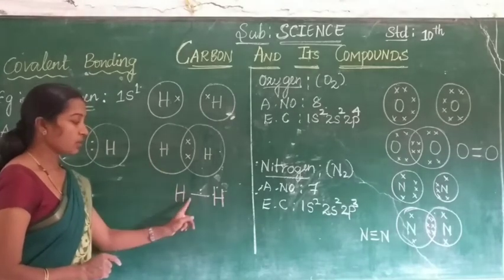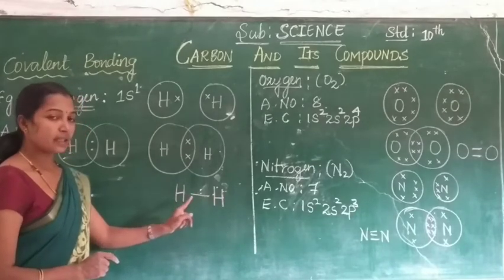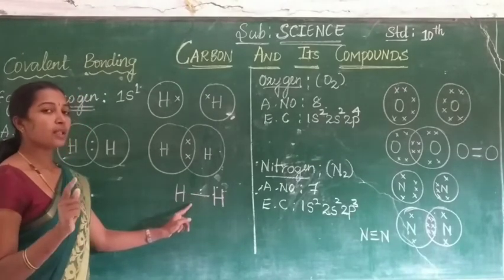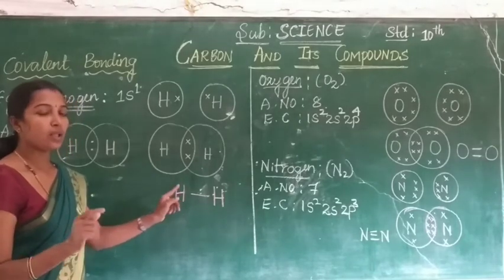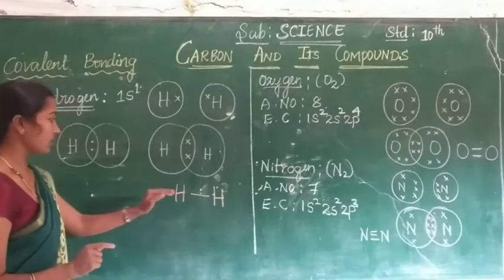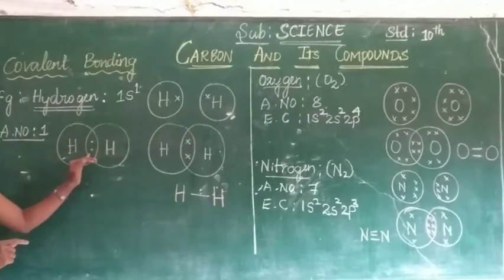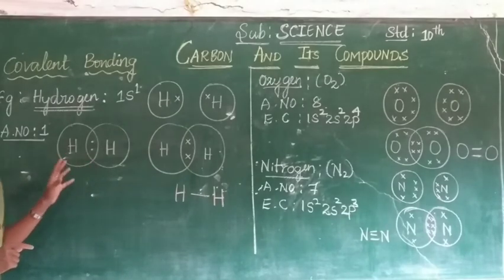That bond is shown by a line like this. The single line indicates the sharing of only 1 pair of electrons between them. It is also represented through dots like this. This is called the electron dot structure of an atom.